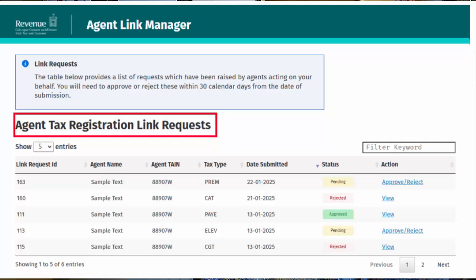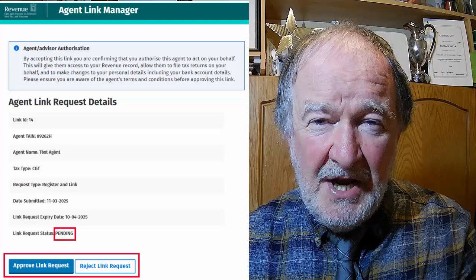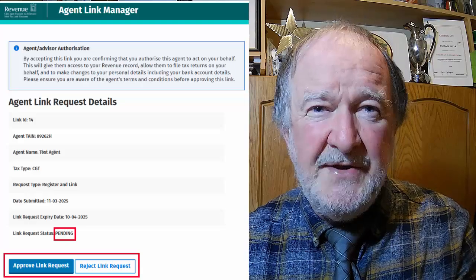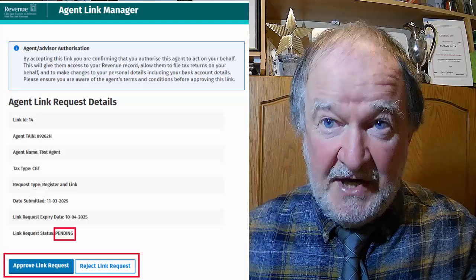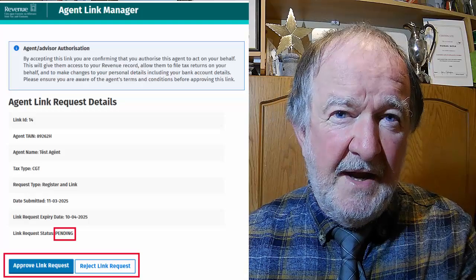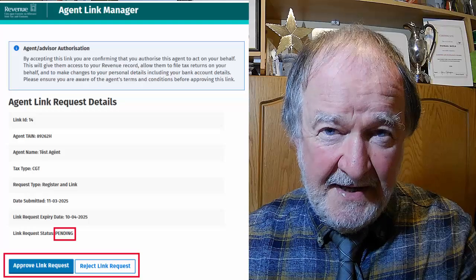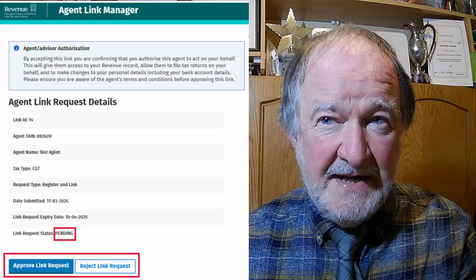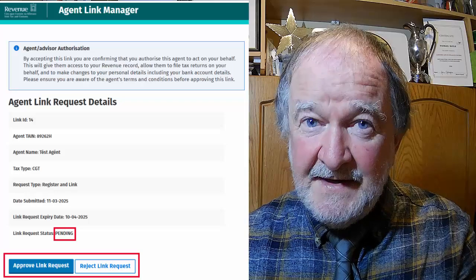When you click on one of the pending entries, you will be brought to the Agent Link Request Details screen, where you can view additional details and approve or reject the link request if its status is pending, as seen here. The Agent Link Request details are set out on this screen.